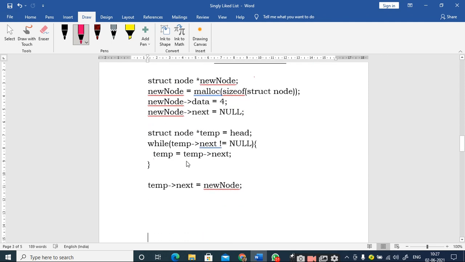Now let us redraw the diagram so that I can explain it clearly. Tell me, what is the head part? 300, sir. How many nodes are there? 3, sir. This is the last node. This is 4, 8 and 12. This is 300. The address of this node is 200, and the address of this node is 100.